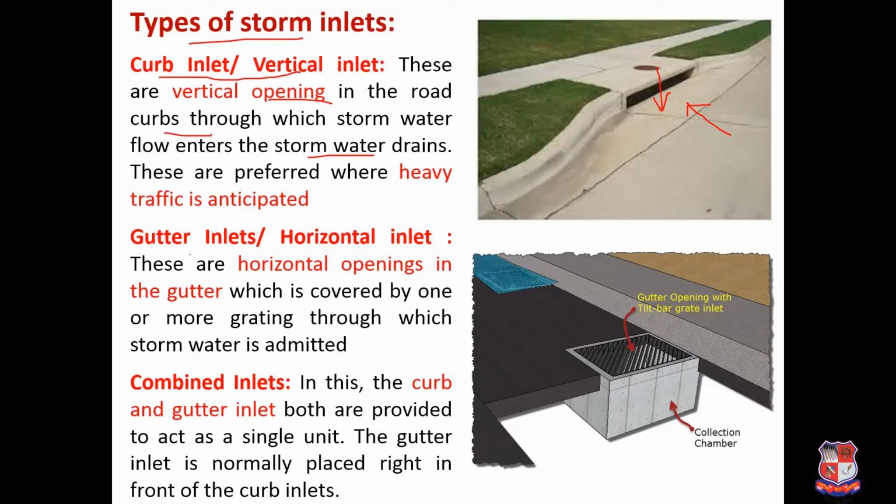Next is gutter inlet or horizontal inlet. So here the horizontal openings that are provided in the road and that are used for the collection of storm water are called storm inlet or horizontal inlet.